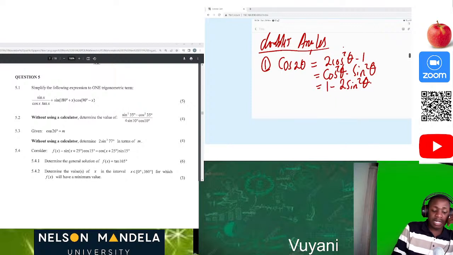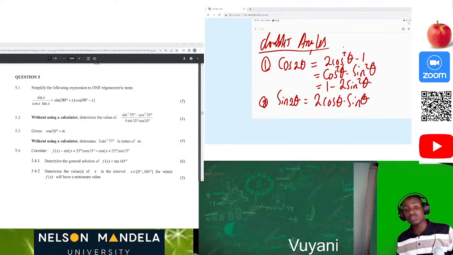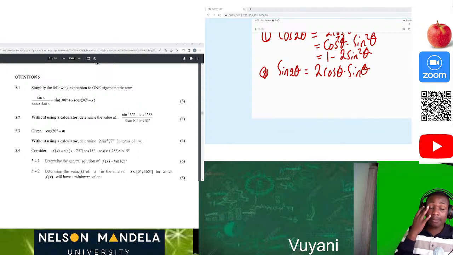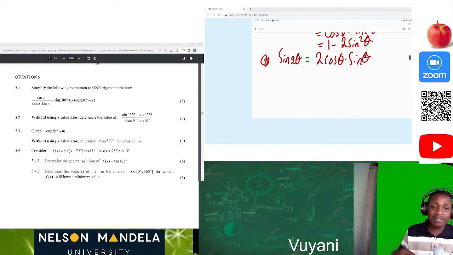Then we have the double angle for sine 2 theta, which is equivalent to 2 cos theta times sine theta, or 2 sine theta times cos theta. Those are the important aspects of trigonometry. If I forgot something, I'm definitely going to remember when we are looking at the questions. Then for the graphs, definitely we must do a practical example.